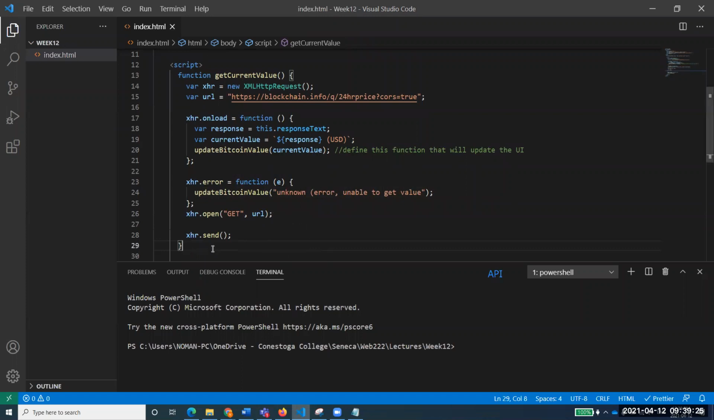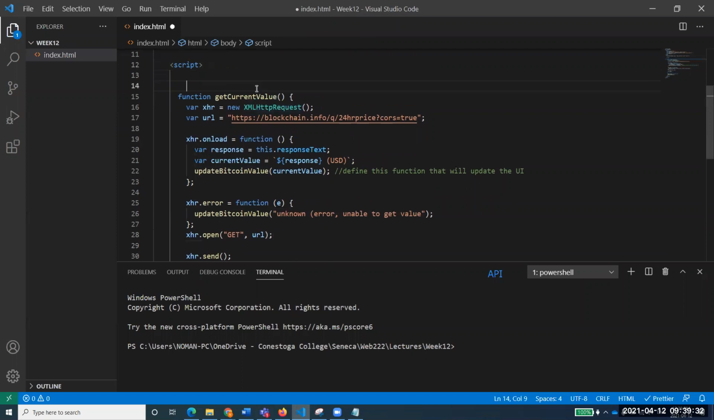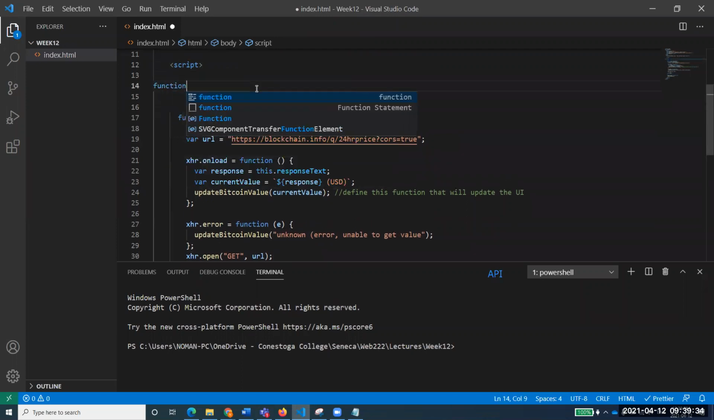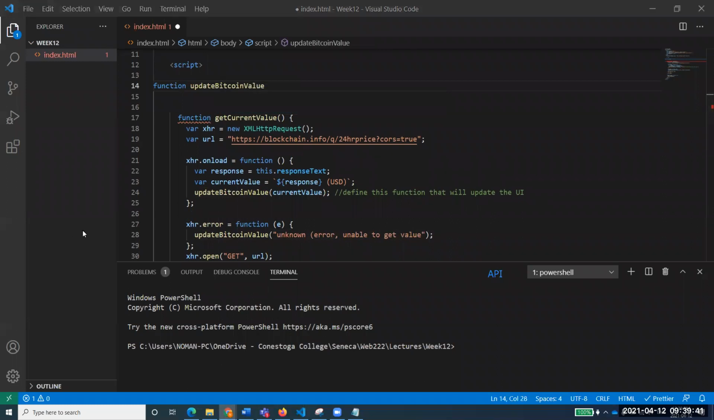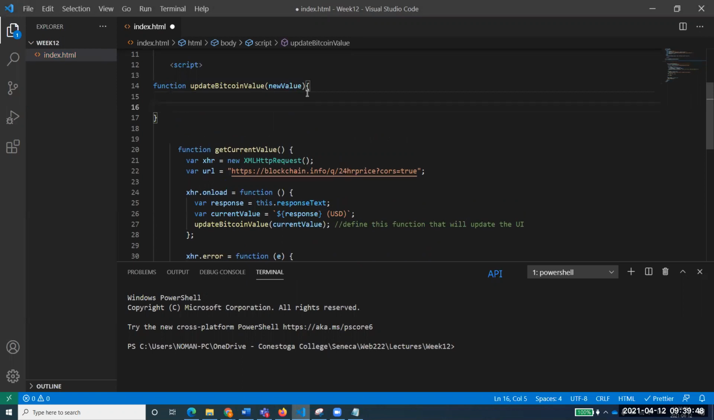Okay, so far so good. Now we have got this current value function. Now we need to update Bitcoin value. Let's come back here at the top. Function update Bitcoin value, and it will receive a new value, of course. So we are creating another function. And what we want to do here, you remember, is update the span value.